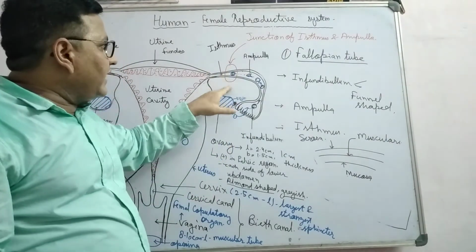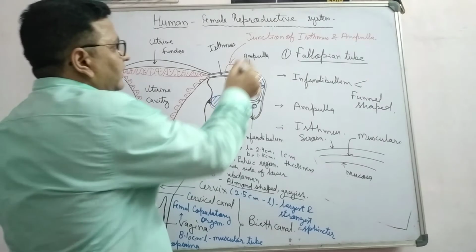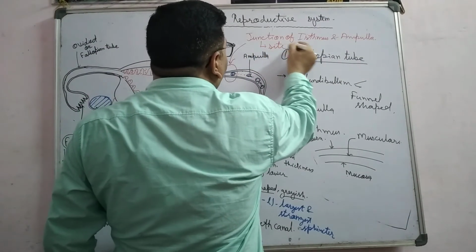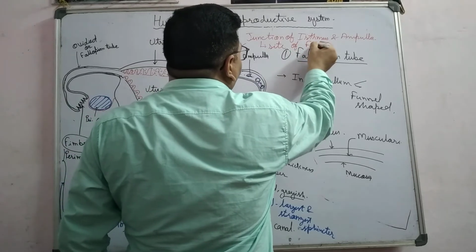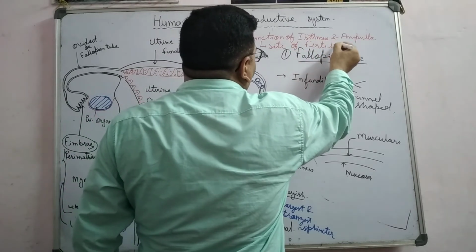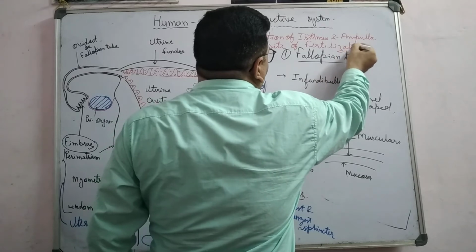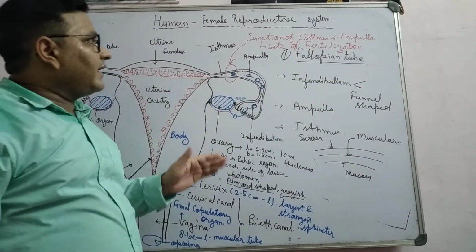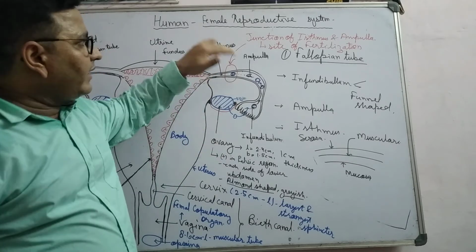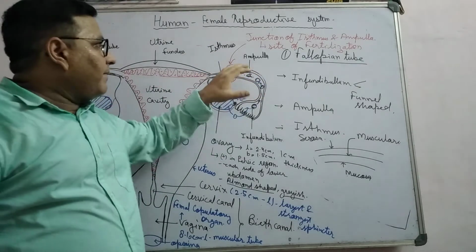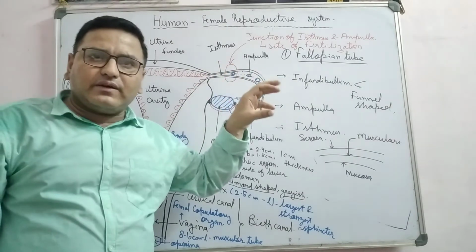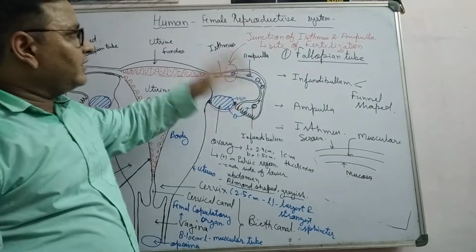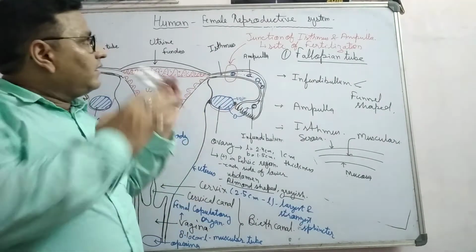So this is the site for fertilization. The junction of isthmus and ampulla is the site for fertilization. This is an important question. What is the site for fertilization? Junction of ampulla and isthmus. Previously, the ampulla was considered the site for fertilization, but nowadays the junction of isthmus and ampulla is considered the site for fertilization.